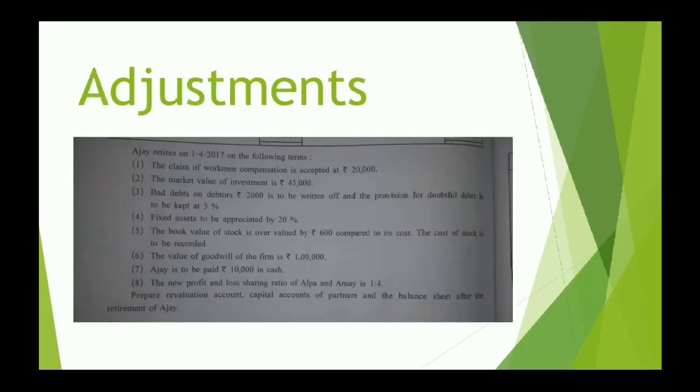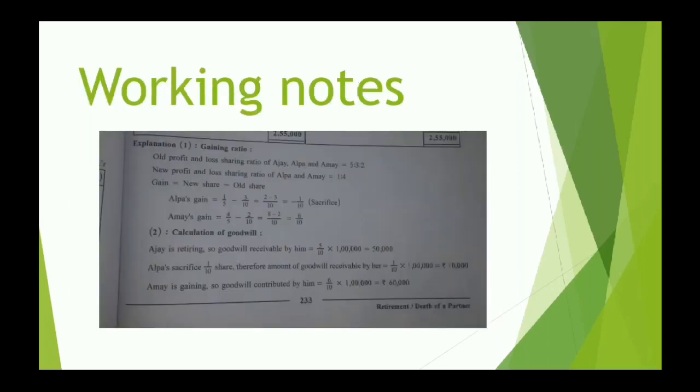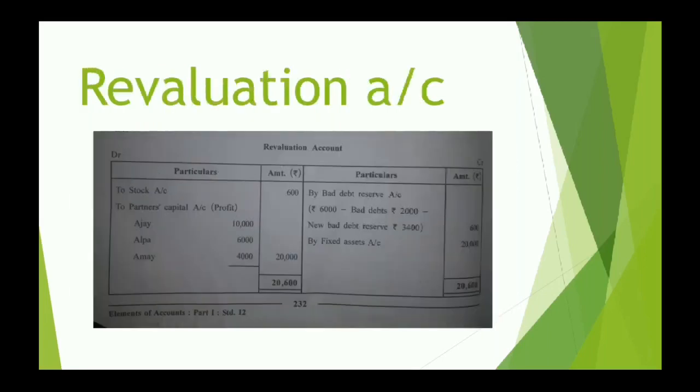So the first effect we are going to write in revaluation account. Debit side you can see to stock account 600. Why on debit side? Because the value of stock has been reduced. Logically, if you want to understand, the adjustment says that the amount of stock which is given in the balance sheet is already 600 rupees more and it is to be recorded at its cost price.